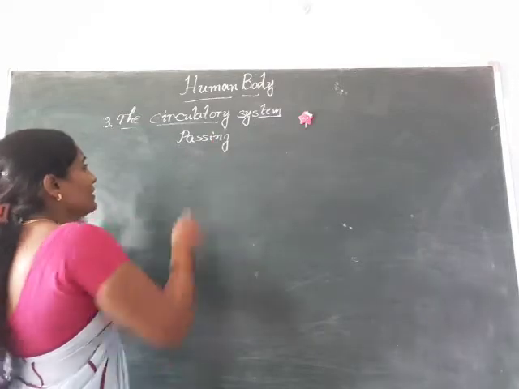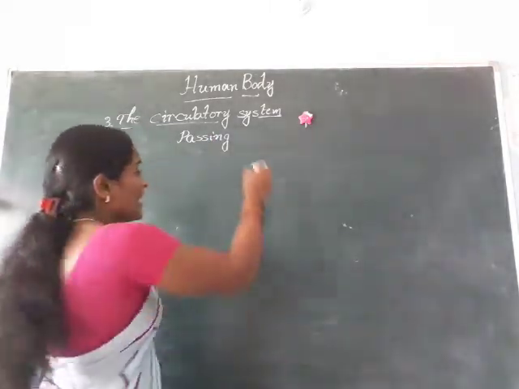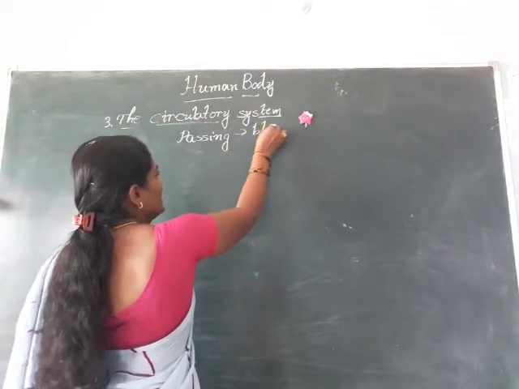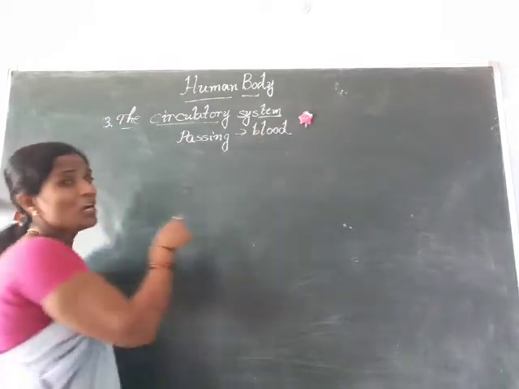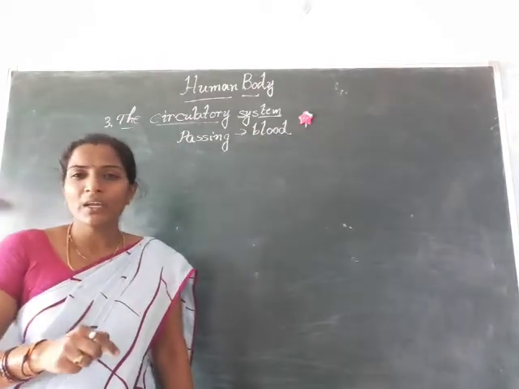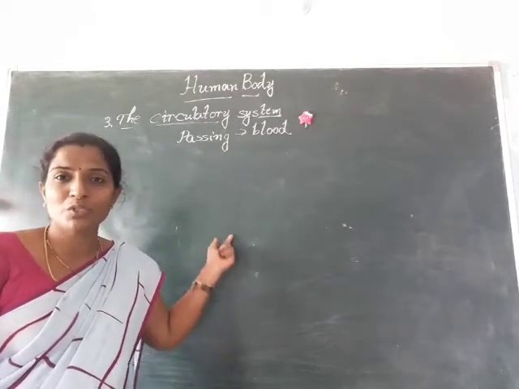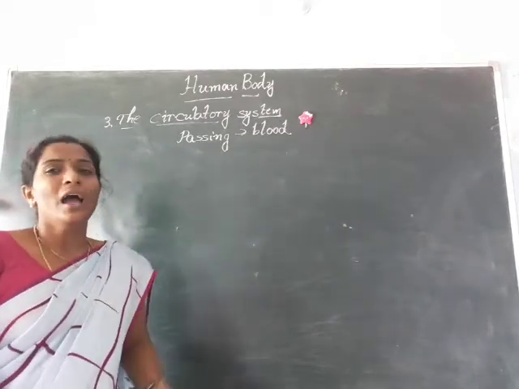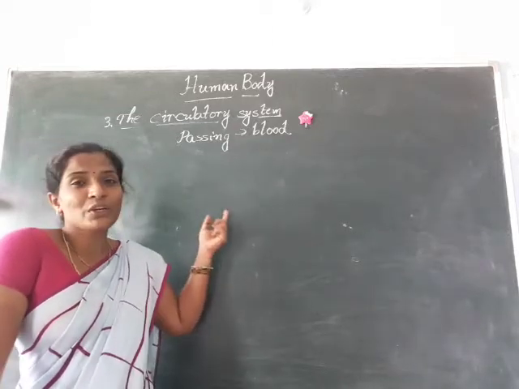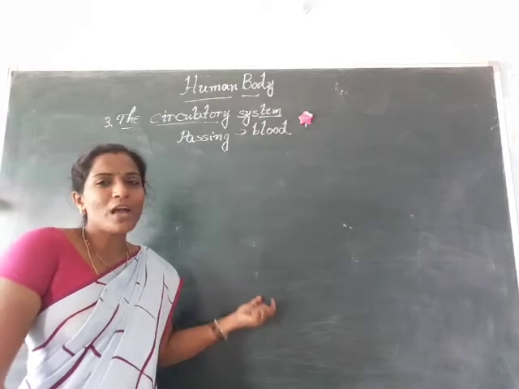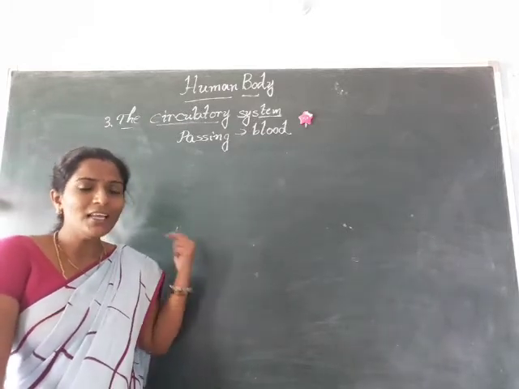Passing. Here, this system does the passing. What does it pass? It passes the blood. Okay. The circulatory system passes the blood all over the body. Here only the circulatory system will pass the blood to the whole body. And some of the organs also help the circulatory system. So let us know which parts participate in this circulatory system.